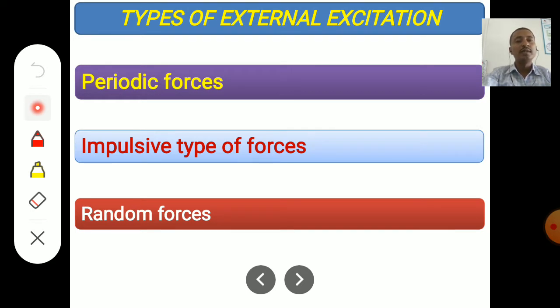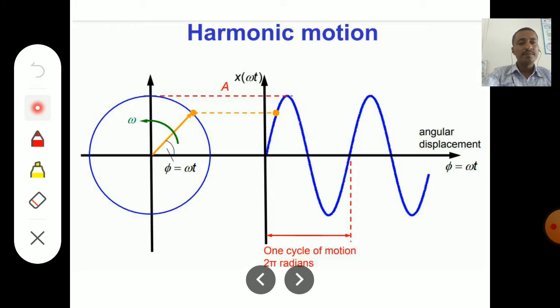But we are going to study only by considering the forces to be periodic in nature, because that makes the analysis simple. I will give the example of periodic force like harmonic motion, that is simple harmonic motion, SHM in short.